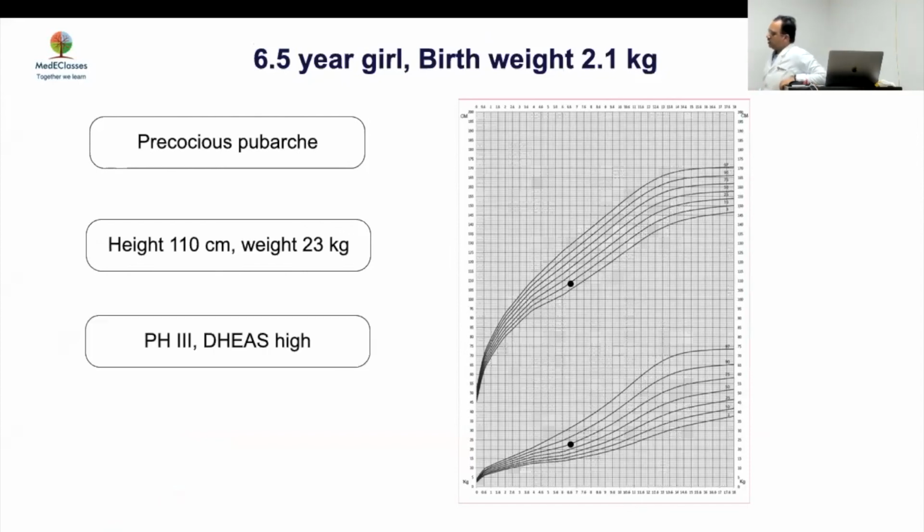Now we have a 6.5-year-old girl, birth weight 2.1, not very short, height is 110, within the range. But what we see is that she already has stage 3 pubic hair development and DHEA is high. This is a classical example of precocious puberty. So what will you tell Naveen, the parents, about long-term issues in this girl?